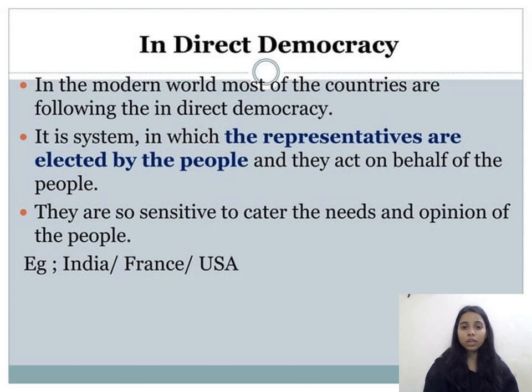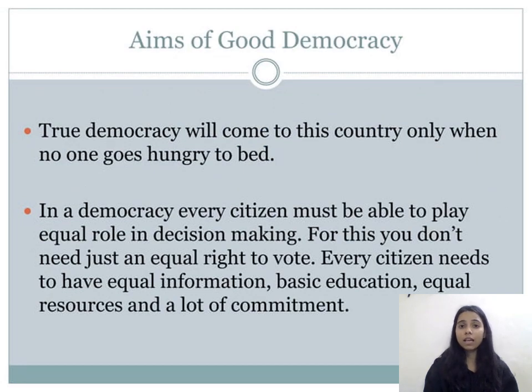They are sensitive to cater to the needs and opinions of the people. For example, India, France, USA. India is an example of direct as well as indirect democracy. Next, we will see the aims of good democracy.